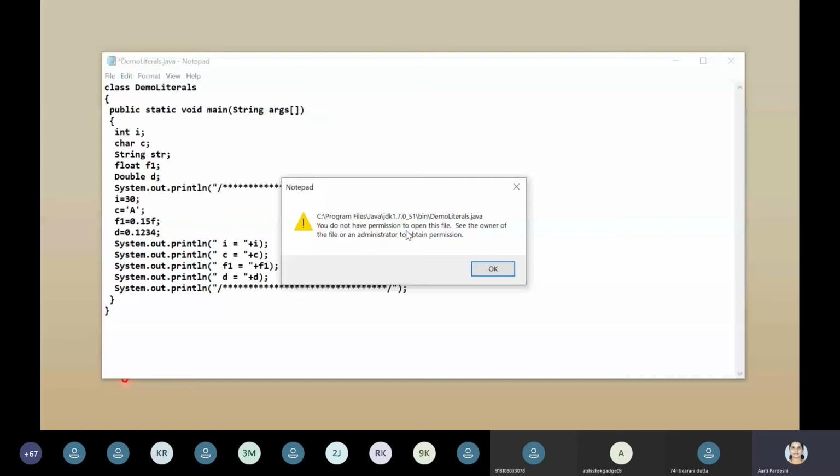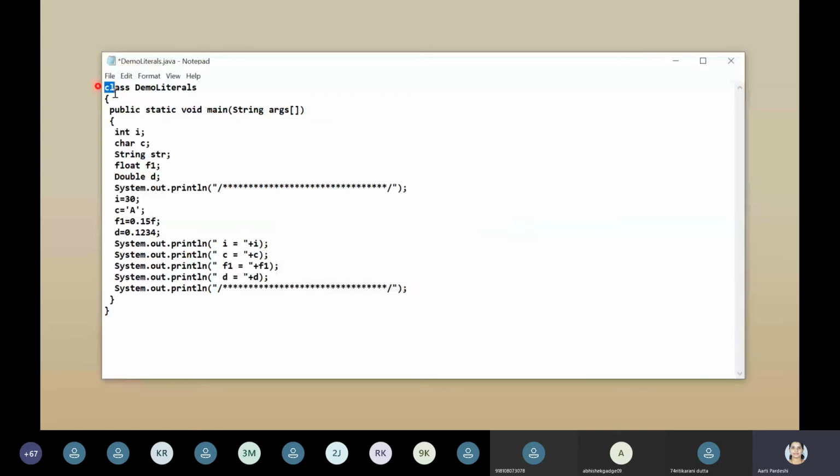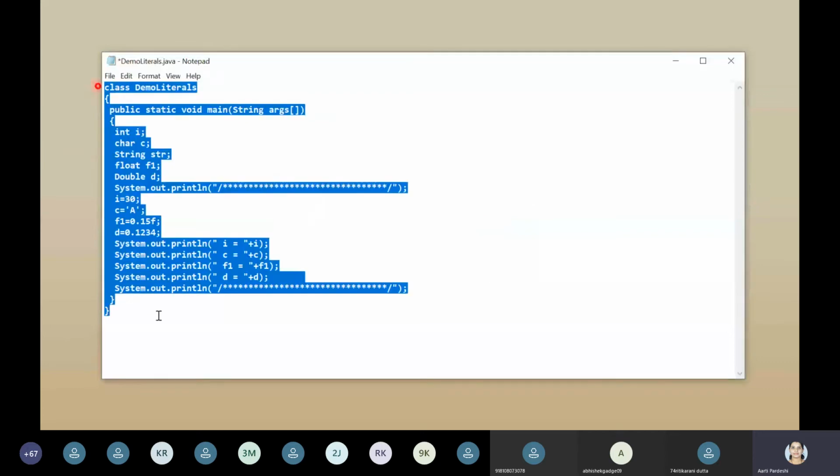Okay. If this thing happened to you, then what to do? Simply copy the whole code with Control C and paste it. Otherwise, you can save it in the D drive also.